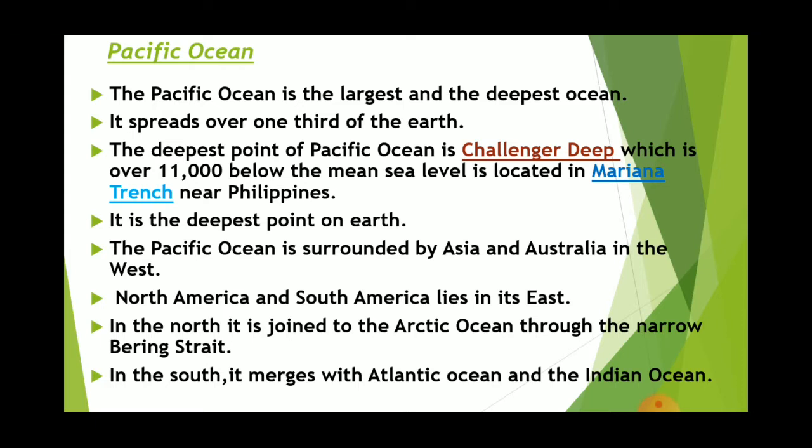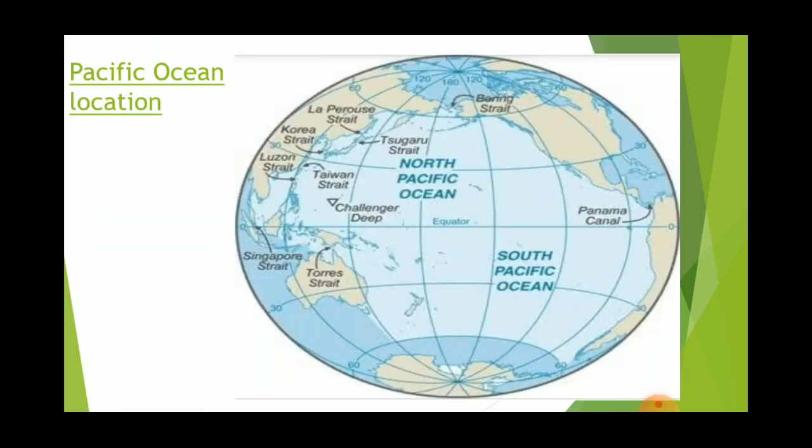The Pacific Ocean is surrounded by Asia and Australia in the west. North America and South America lie in its east. In the north, it is joined to Arctic Ocean through a narrow strait called Bering Strait. In the south, it merges with Atlantic Ocean and the Indian Ocean. Now you can see the boundaries here.